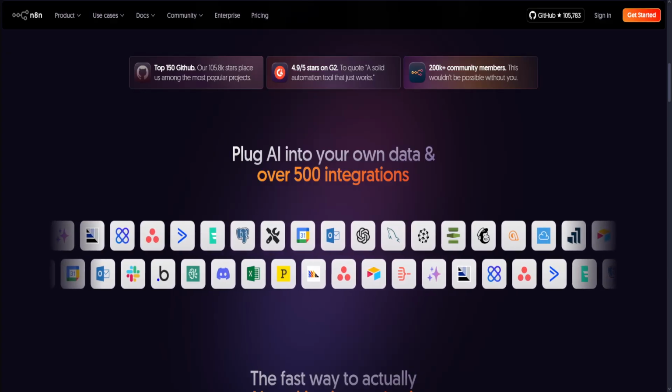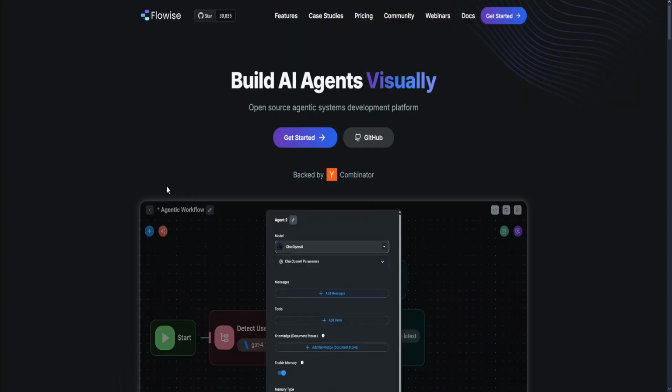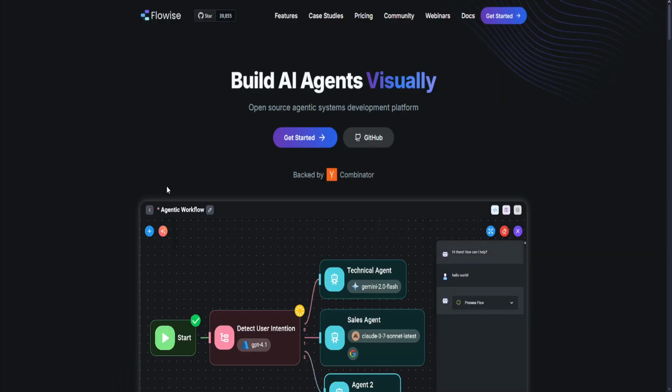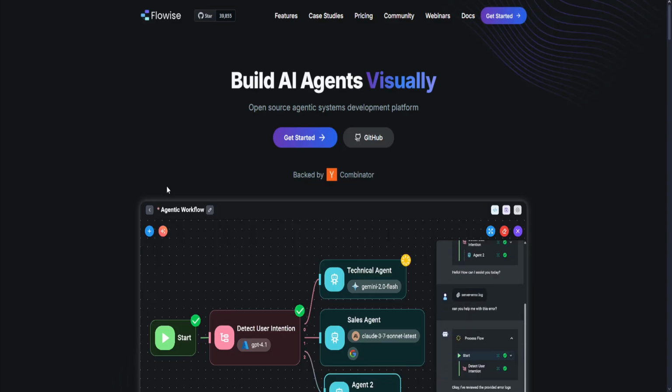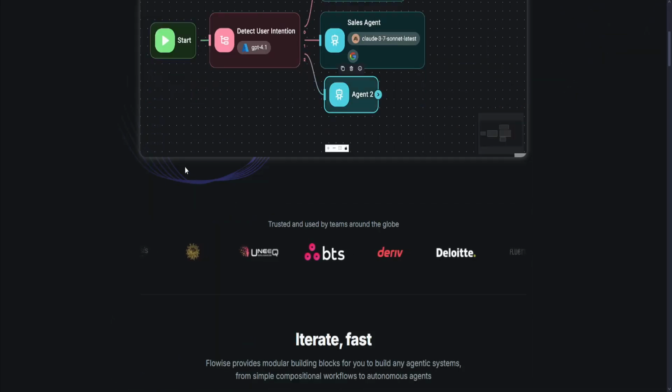Now for Flowise. Flowise is also an open source, low-code LLM app builder that lets you visually connect large language models, or LLMs, components like ChatGPT, tools, and APIs to create your own AI agents or apps. Now let's talk about its pros and cons.